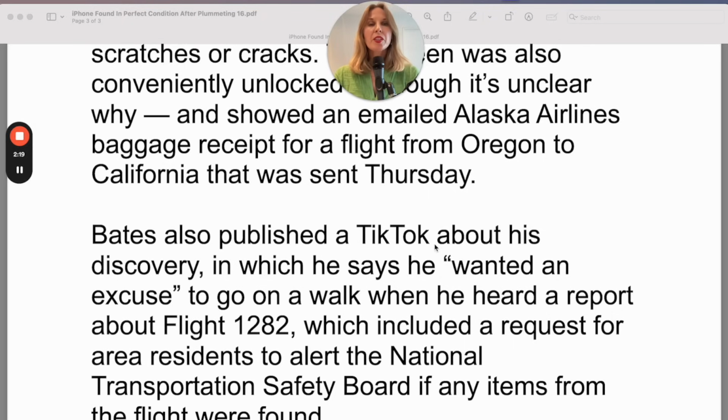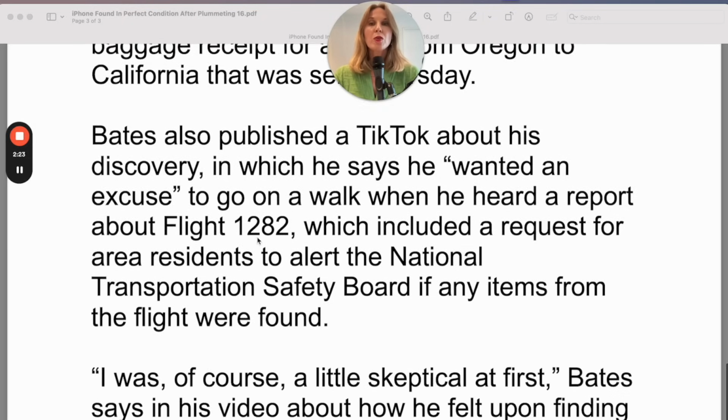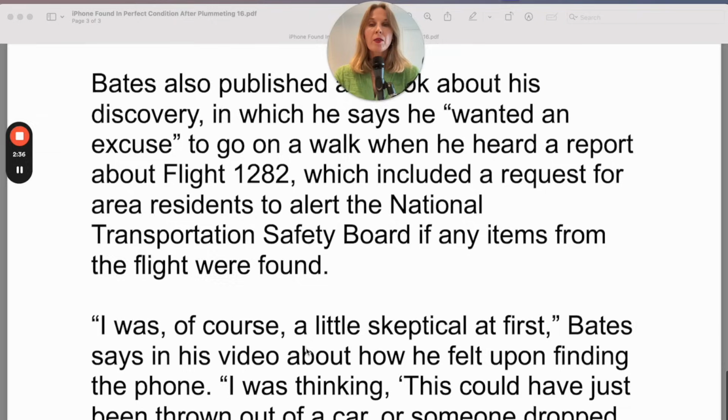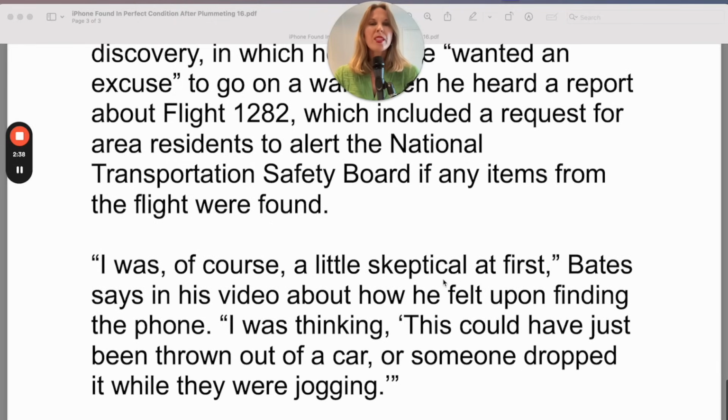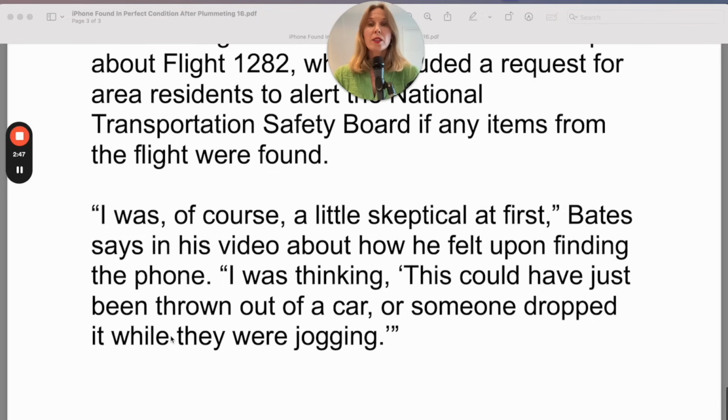Bates also published a TikTok about his discovery, in which he says he wanted an excuse to go on a walk when he heard a report about Flight 1282, which included a request for area residents to alert the National Transportation Safety Board if any items from the flight were found. I was, of course, a little skeptical at first, Bates says in his video about how he felt upon finding the phone. I was thinking this could have just been thrown out of a car or someone dropped it while they were jogging.